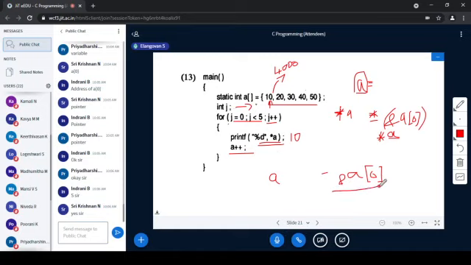Address of a of 0 is a constant, right? What you are trying to do is address of a of 0 equal to address of a of 0 plus 1. Suppose if it is 4000, this is not a variable. There is no variable related to this. a is a variable, a of 0 is a constant.